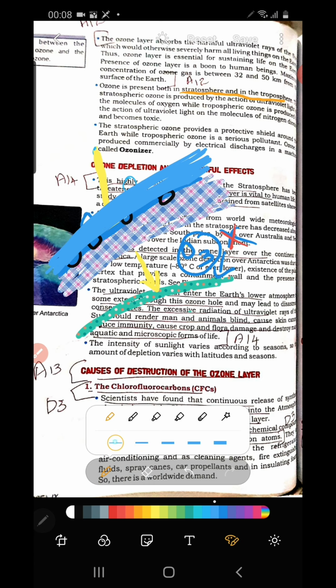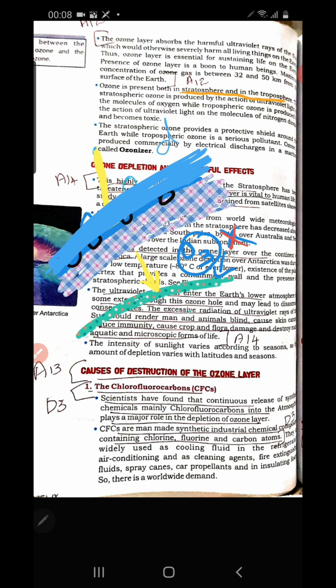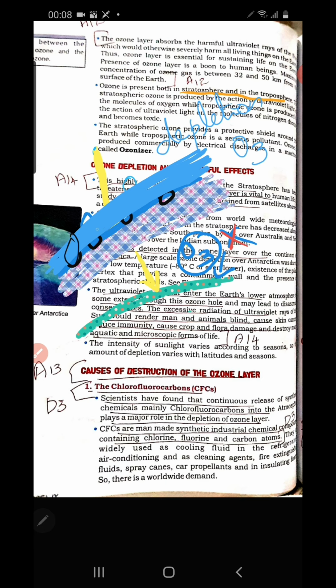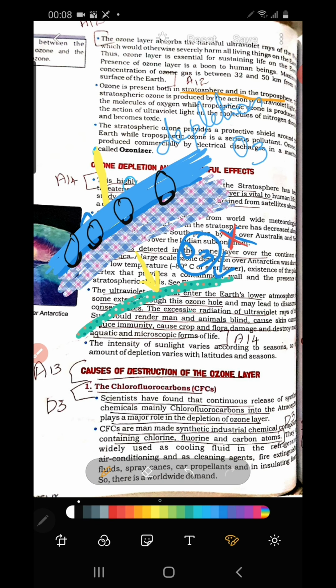Thinning in the sense, what is that? Depletion. Due to the depletion of ozone, what happens? There appear holes in many places of the earth in the ozone layer. So this is a very serious matter. How? When holes appear, what happens?